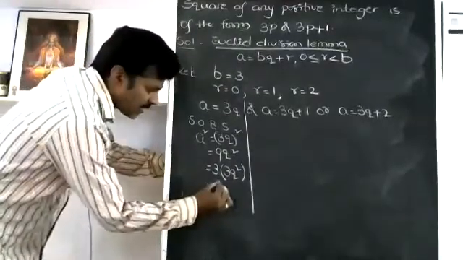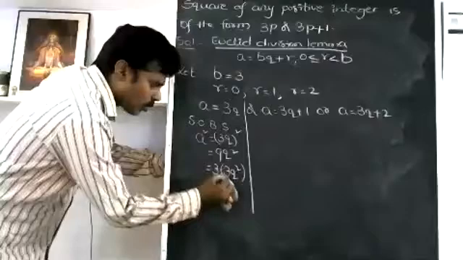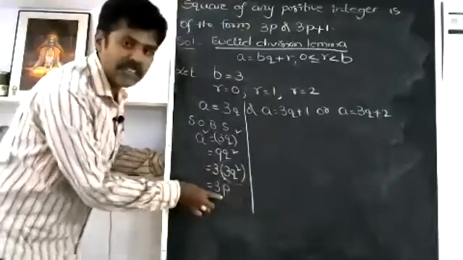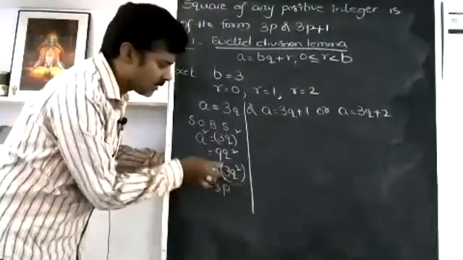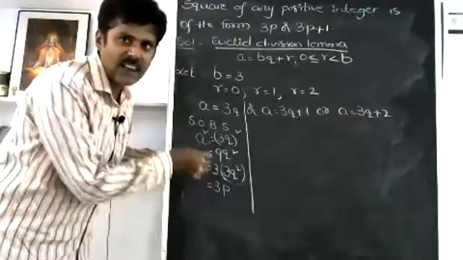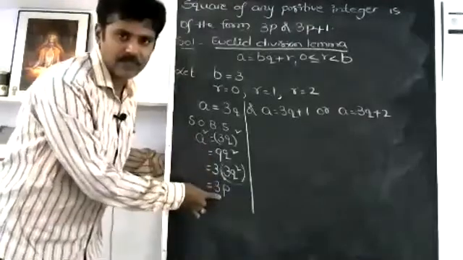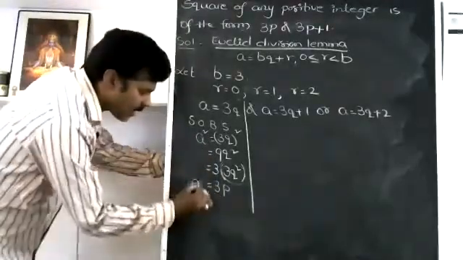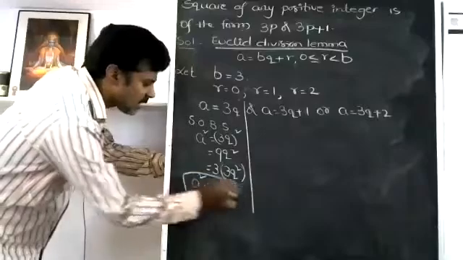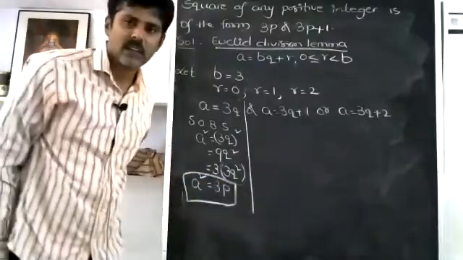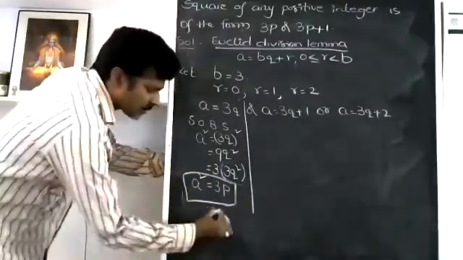Now this can be written as 3 into p. The total 3q square can be taken as some integer. As q is an integer, 3q square becomes an integer. Let that integer be p. So now a square is equal to, I can write as 3 into p, where p is 3q square.